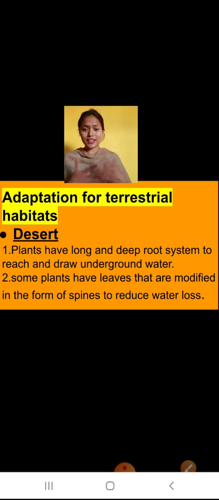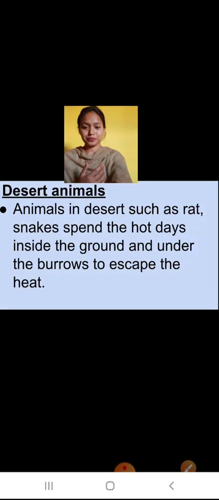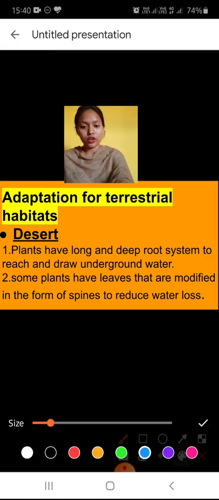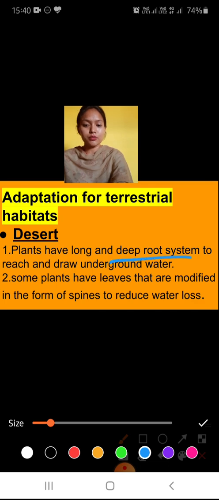Now some features are there in desert plants. First, they have very long and deep roots. Their roots go very deep, so they can pull water from different areas where water is available and give it to the plant. So they have a very deep root system to draw out the underground water.